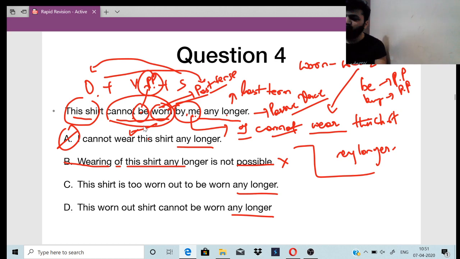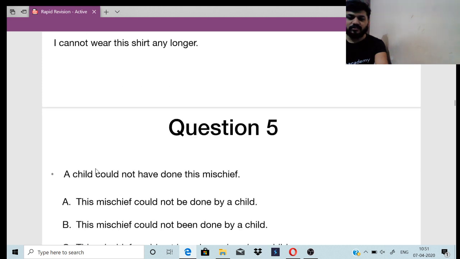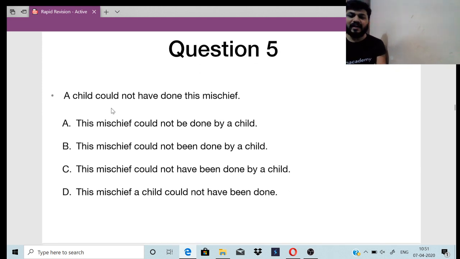Good. Chalo, we move on to the next one, right? The above sentence is given in the passive voice. Okay, use the structure. Chalo, the next one. A child could not have done this mischief. Okay, a child could not have done this mischief. Change the voice here. This mischief could not have done a child.